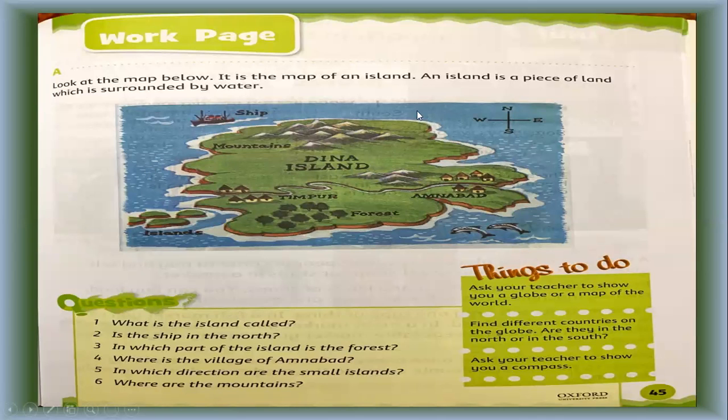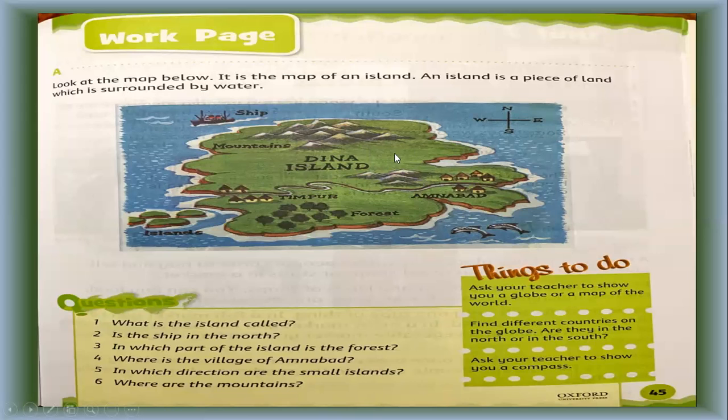On four sides there is water, and there is a piece of land in the middle, and on all sides we have water. So this is called an island. Island, S is silent here. An island is a piece of land which is surrounded by water. It is written here. Understand, children? An island is a piece of land which is surrounded by water on all sides.